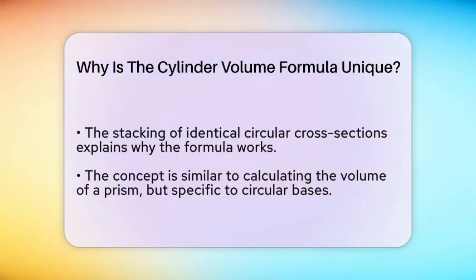This concept is similar to how we find the volume of a prism, where the base shape can be any polygon. But in a cylinder, the base is always a circle, which involves the pi factor. That's what makes the formula unique. It combines the circle's area with the height in a straightforward way.